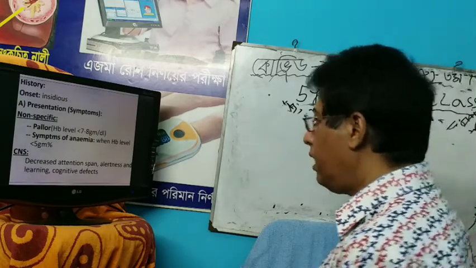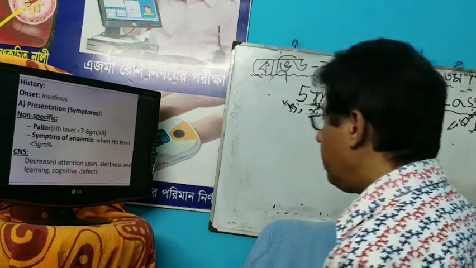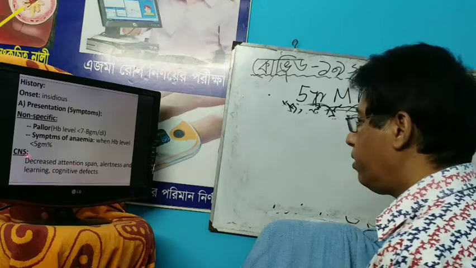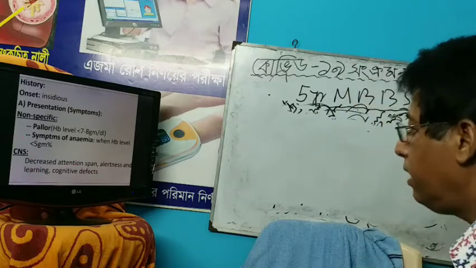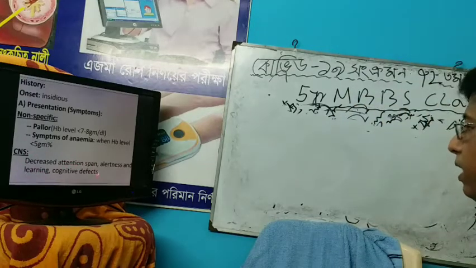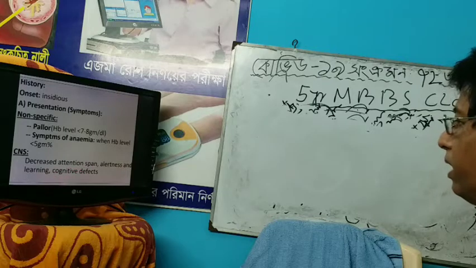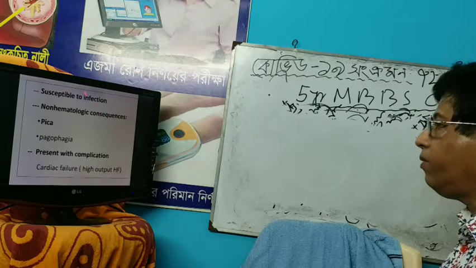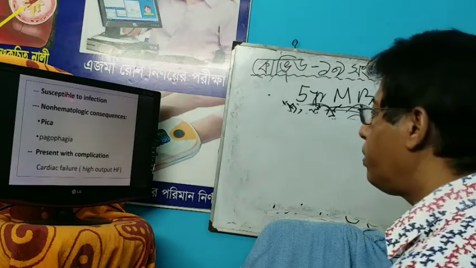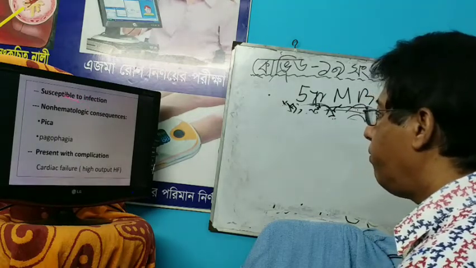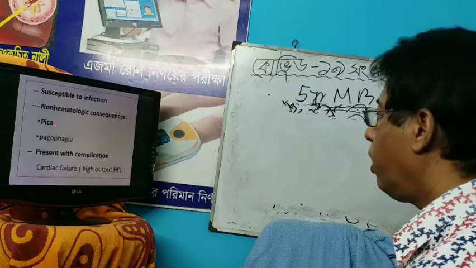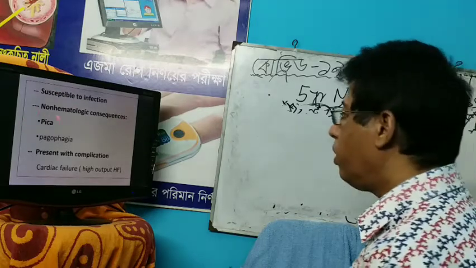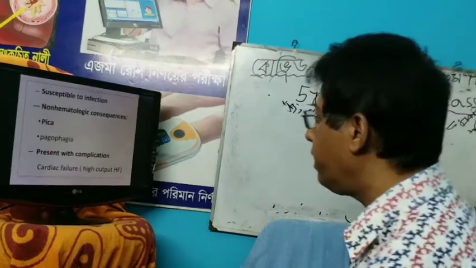In the CNS there is decreased attention span, alertness, and learning, and cognitive defect. There is also susceptibility to infection, because iron is the source for bacterial multiplication. Non-hematological consequences: pica, which means desire to ingest non-nutritional food particles.